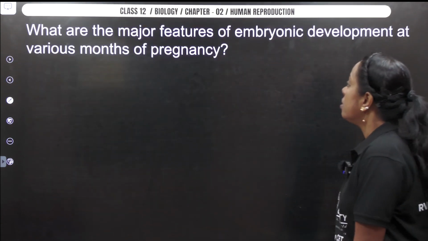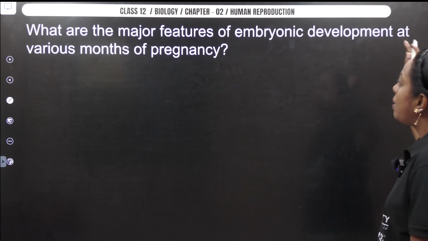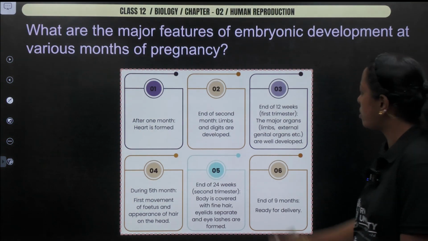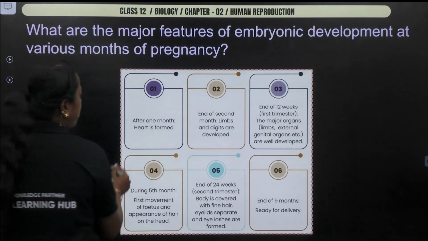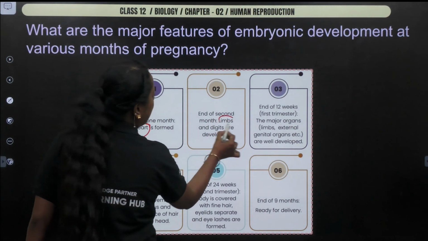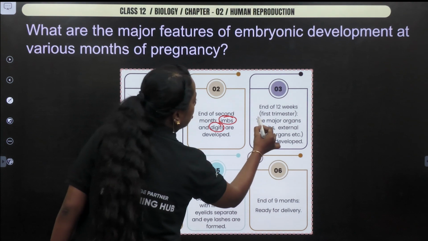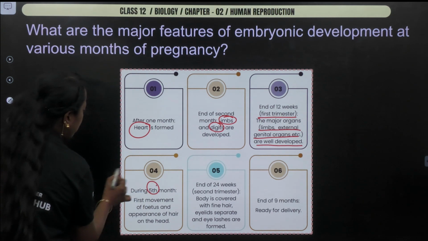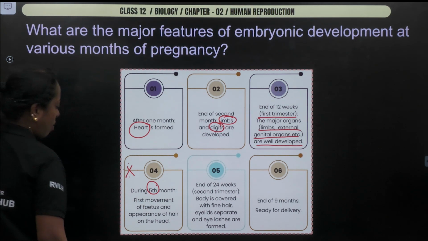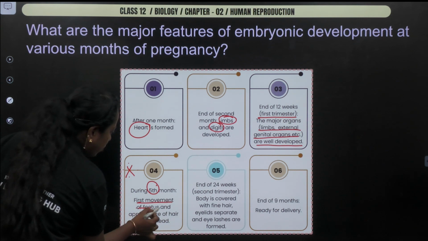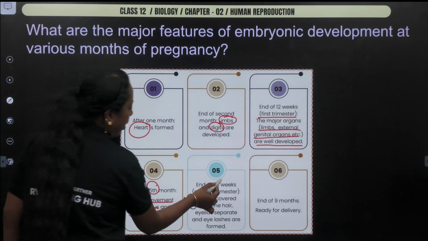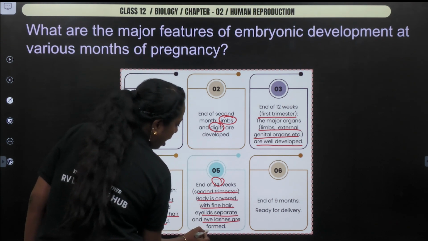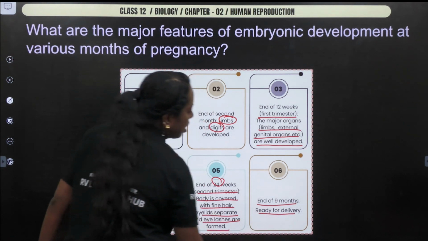Now, with this, what are the major features of embryonic development at various months of pregnancy? Any question can come. Every time we ask you the question, just check out. 0, 1, that is the first month: heart. Next, second month: limbs, digits. 12th week, first trimester: limbs and external genital organs are well developed. Then you come to the 5th month. One of the most common questions has come from this point, that is the first movement of the fetus and appearance of hair on the head. Then 24 weeks, second trimester: body is covered with fine hairs, eyelids separate, eyelashes are formed. Then comes 9 months, the baby is now ready for delivery.